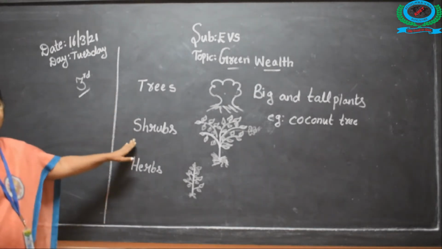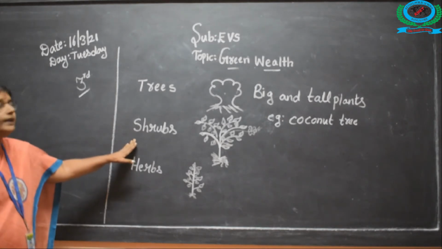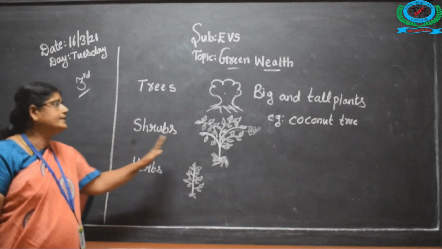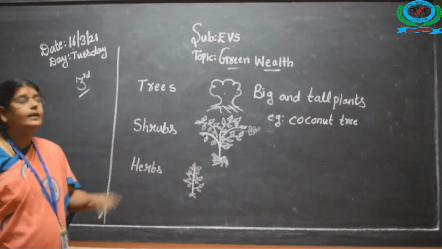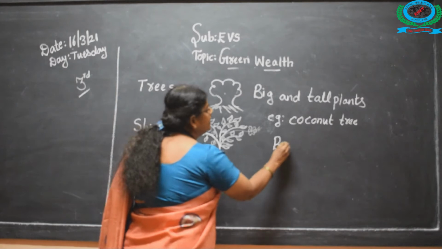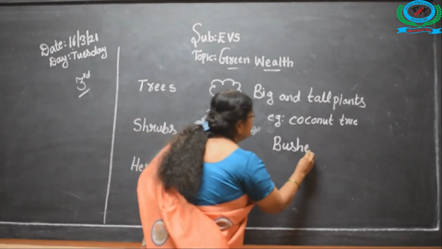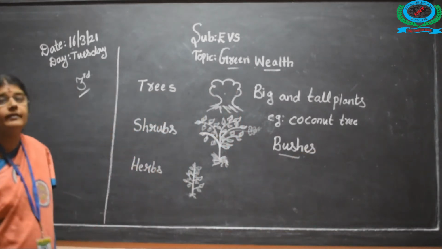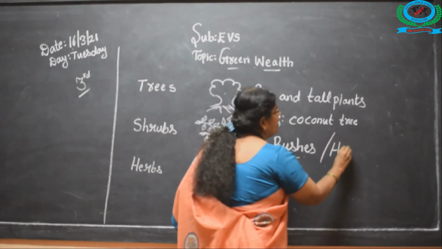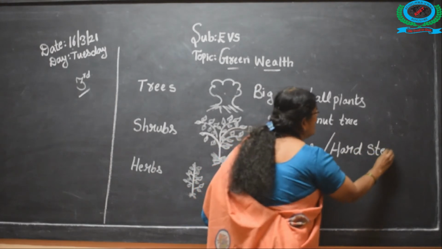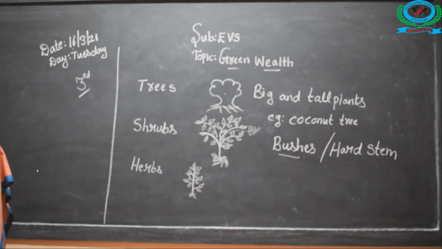And you are seeing shrubs. Near our house or in our house only we will be growing many plants. In that plant you can see rose plant, hibiscus plant. The shrubs will be bushy. Very bushy. Bushes of tree. The plant will be very bushy. And it has hard stem. What does a shrub have? Hard stem.